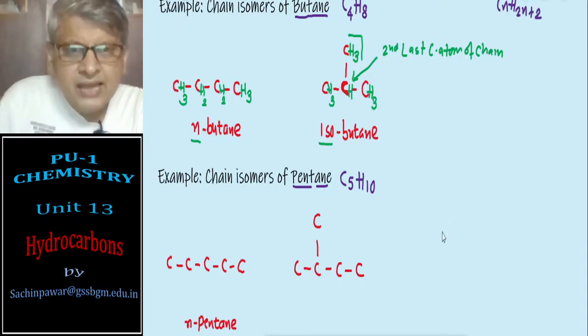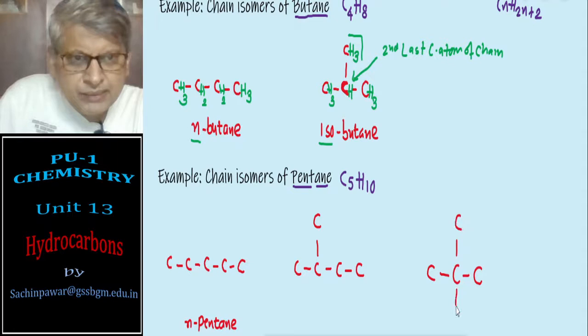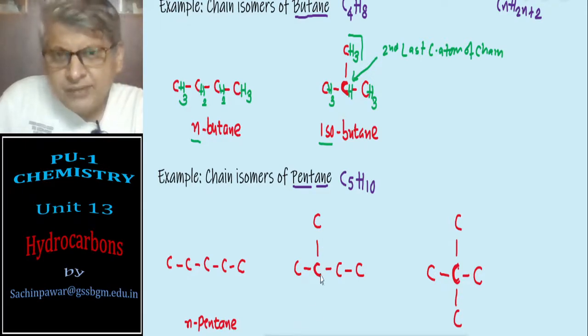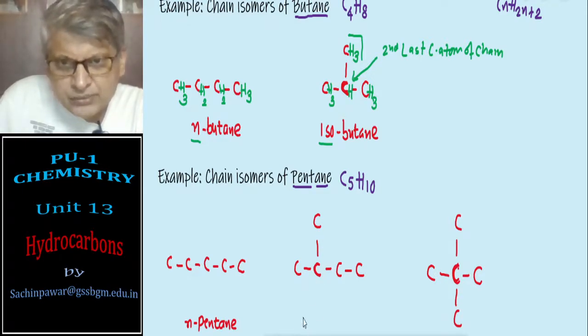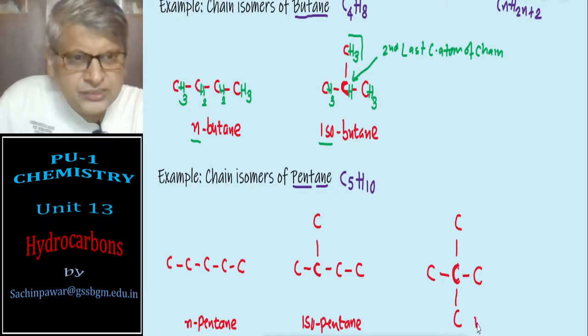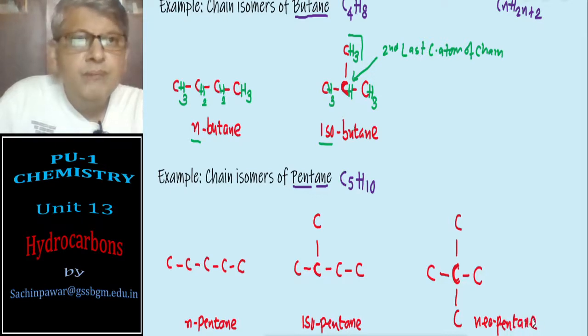This is one possibility. And one more possibility is that we may have a chain of 3 carbon atoms, and the remaining two carbon atoms may form side chains on the second last carbon atom. Here, one side chain on the second last carbon atom. Here, two side chains on the second last carbon atom. One side chain on the second last carbon atom is known as isopentane. Two side chains, it is known as neopentane. Neopentane.